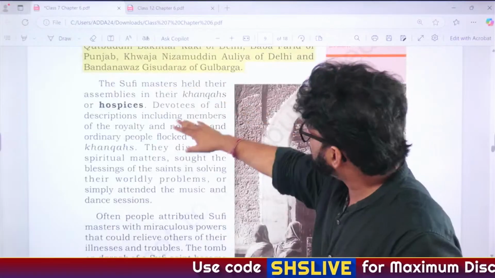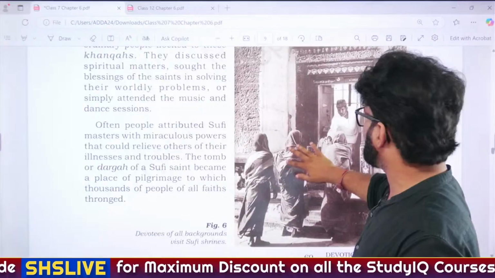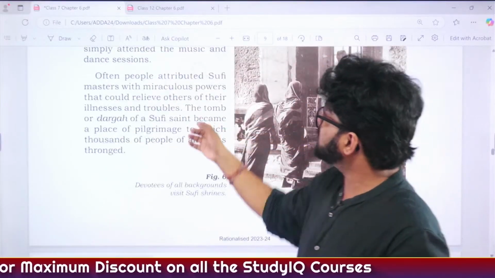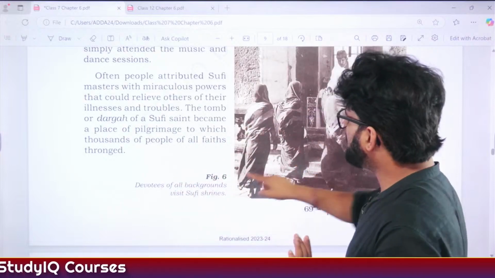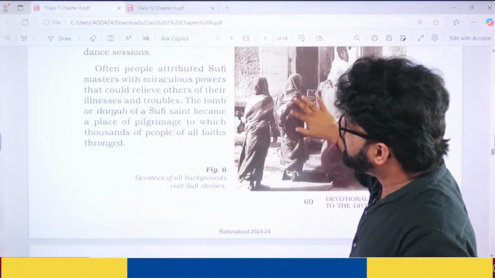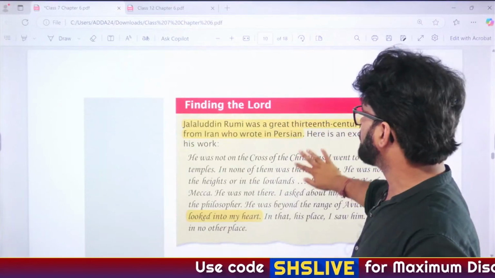Then they used to meet at places which were known as Khankas or hospices. That's it. No PhD here. We'll see class 12 chapter, that is important. Dargahs are the tombs of Sufi saints. Muinuddin Chishti, Ajmer Dargah, very popular. People of all backgrounds visit there, but we have seen in the limitation that it is Islamic mysticism movement and that you don't have to forget.